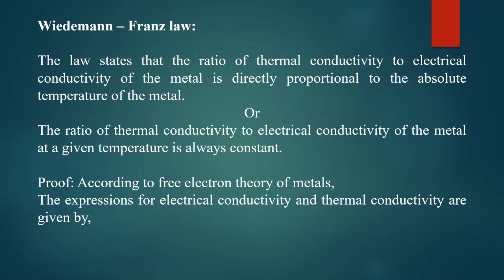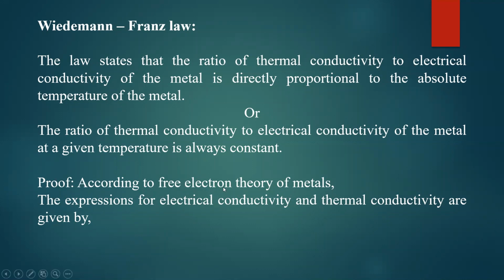Okay, what do we have to prove? We have to prove that thermal conductivity K divided by electrical conductivity sigma is directly proportional to temperature. So the proof is very simple. We have already obtained the expressions for electrical conductivity sigma and thermal conductivity K. We obtained both. Take the ratio and simplify. Now the proof. The proof is very simple.